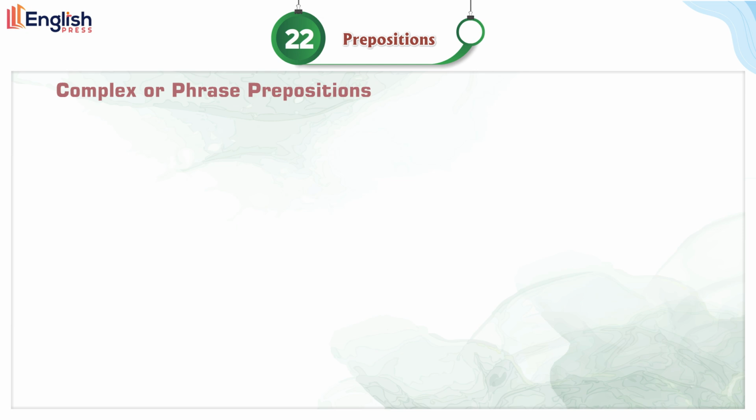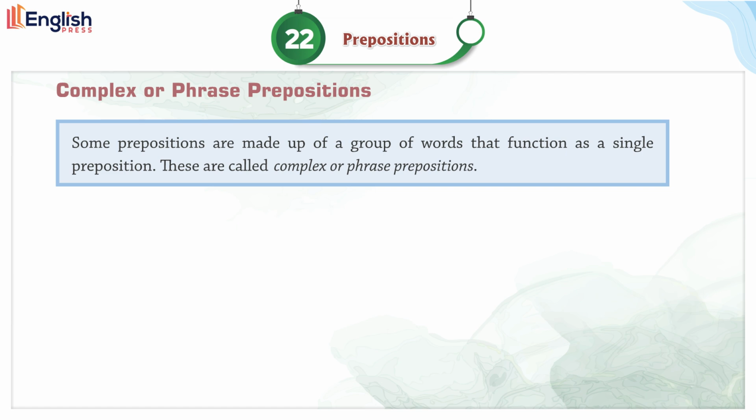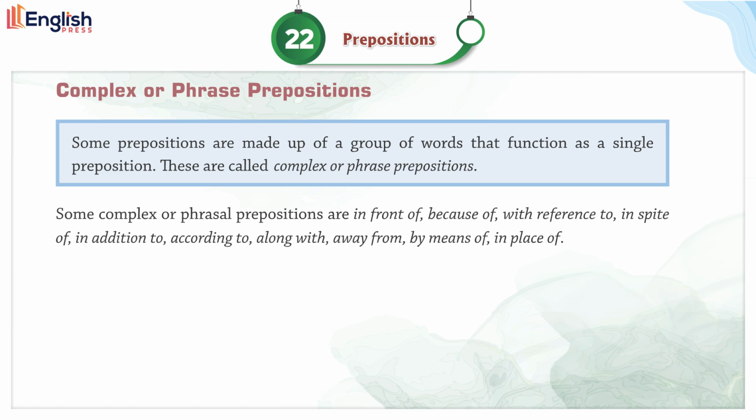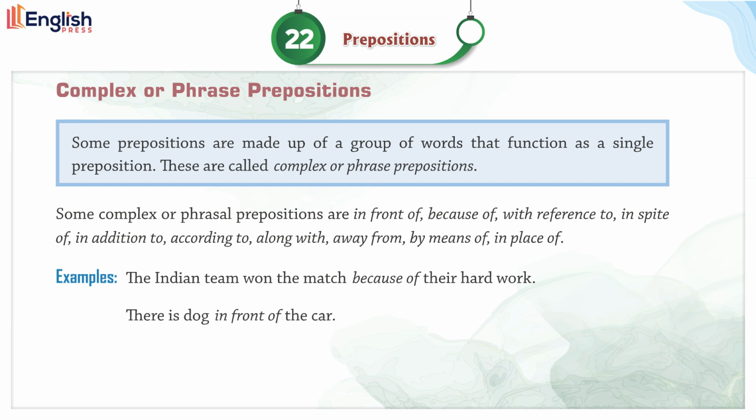Complex or phrase prepositions. Some prepositions are made up of a group of words that function as a single preposition. These are called complex or phrase prepositions. Some complex or phrasal prepositions are in front of, because of, with reference to, in spite of, in addition to, according to, along with, away from, by means of, in place of. Examples: the Indian team won the match because of their hard work. There is a dog in front of the car.